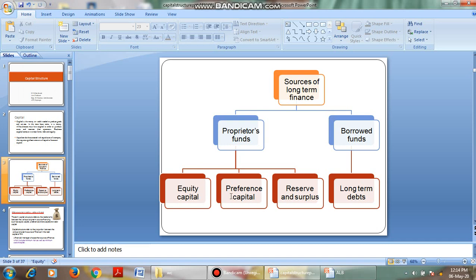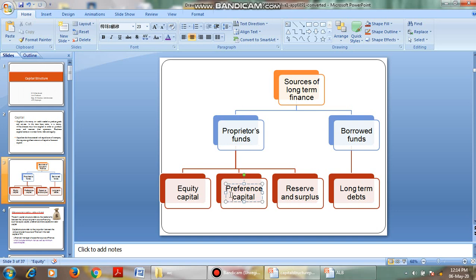Then coming to preference capital. What is preference capital? The term itself says preference, that is, while paying dividends to the shareholders, the company will give first preference in paying dividends to the preference share capital holders.